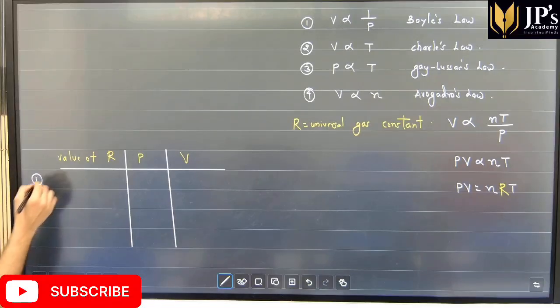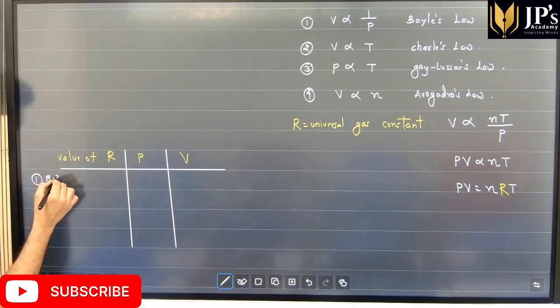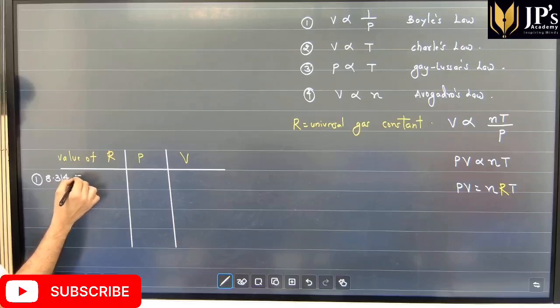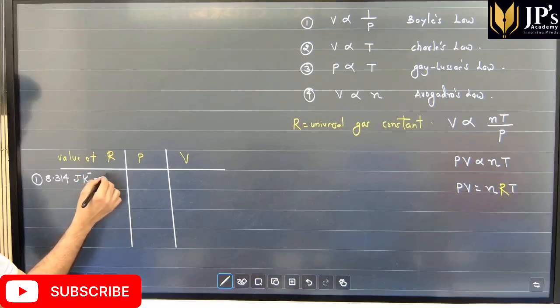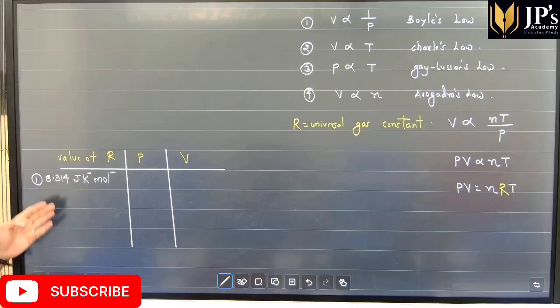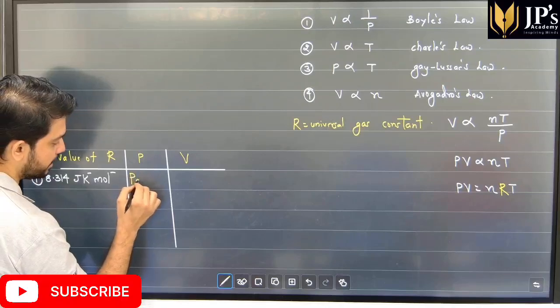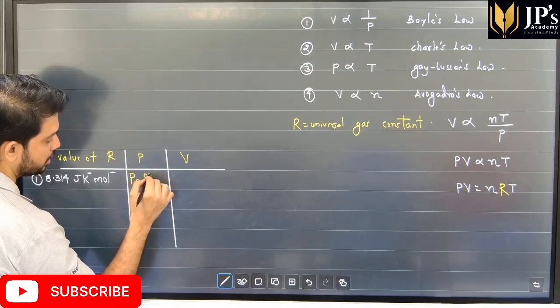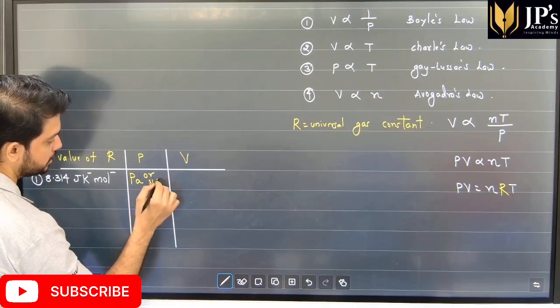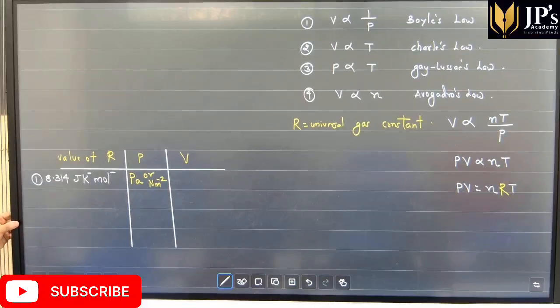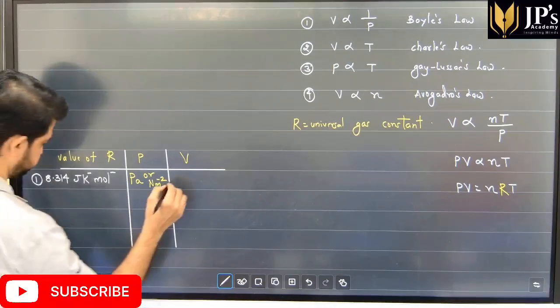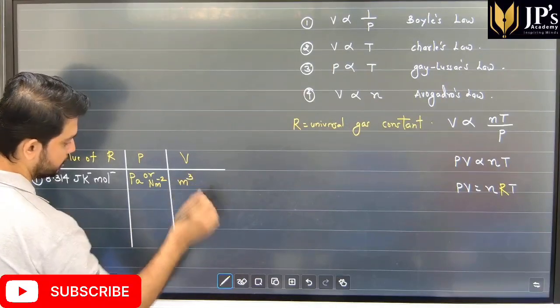For example, the value of R is 8.314 joule per Kelvin per mole, or joule Kelvin inverse mole inverse. We use this when pressure is in pascals or Newton per meter square, and when the volume is in meter cube.